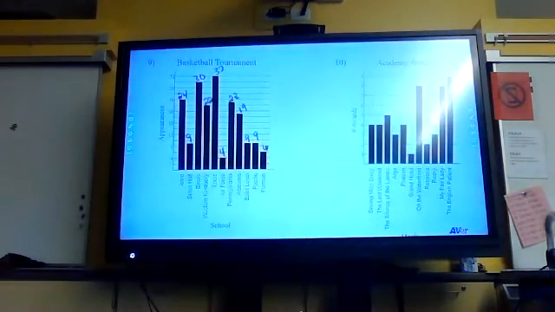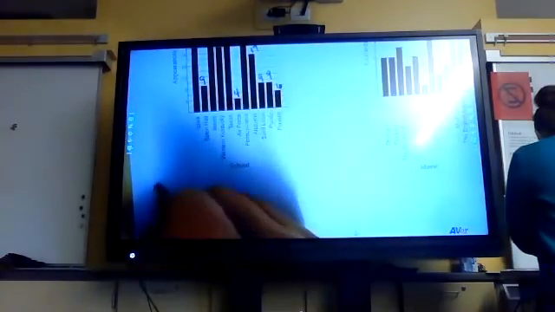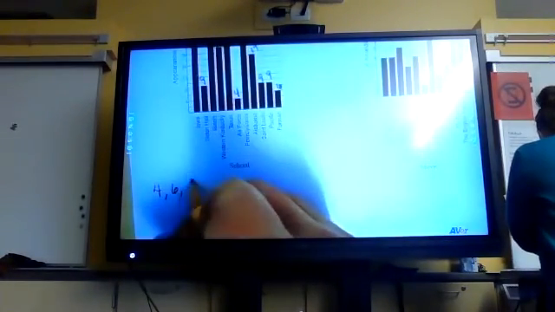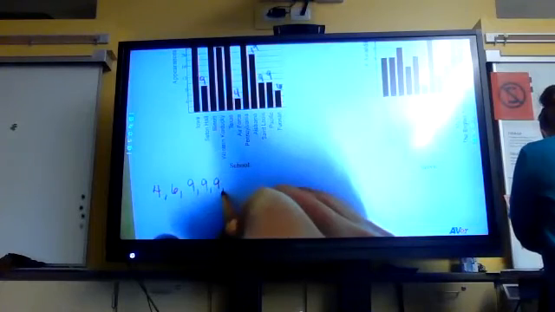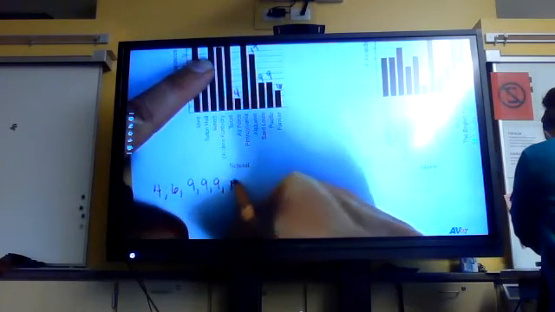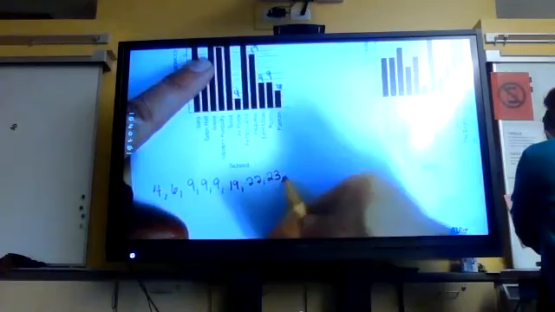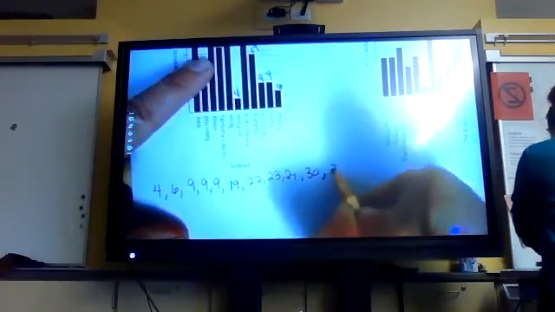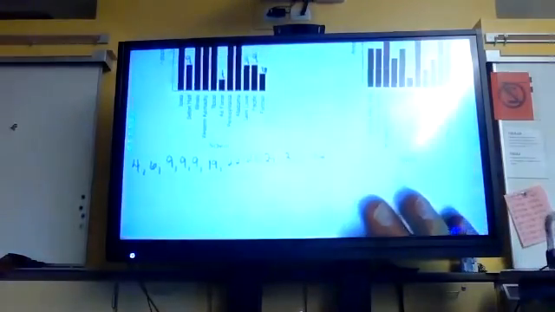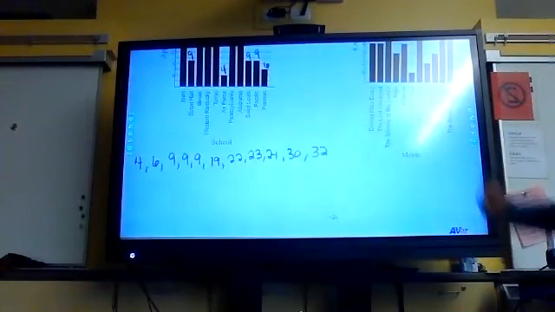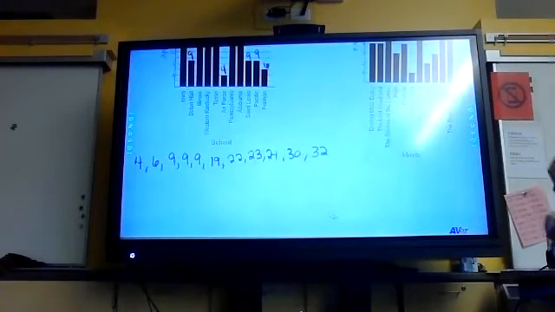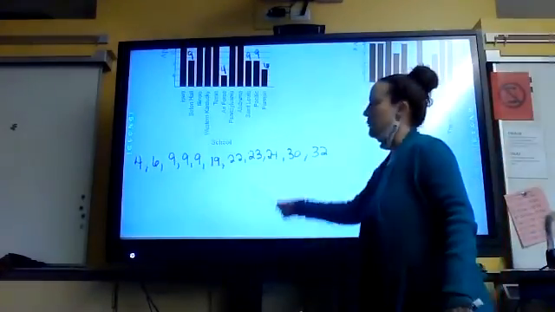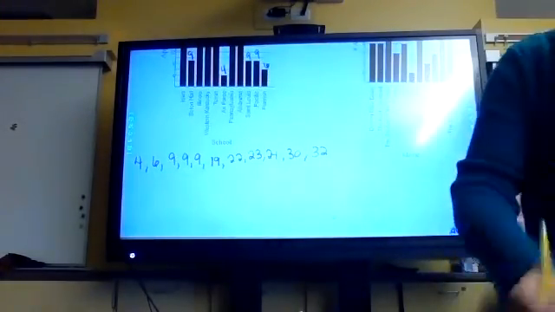Let's put them in order. So the smallest number is 4. Then I'm at 6. Then I have 1, 2, 3 9s. Then I'm at 19, 22, 23, 24, 30, and 32. Okay. So notice I just used my histogram to build my list of numbers. It doesn't matter in which format you're given your data, you just need to generate your list. So pause the video here and see if you can do question 9 and 10. Create your list and find the median and the mean for that data set.